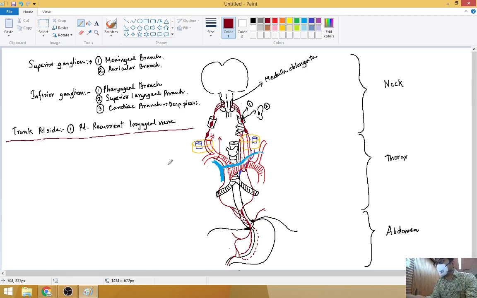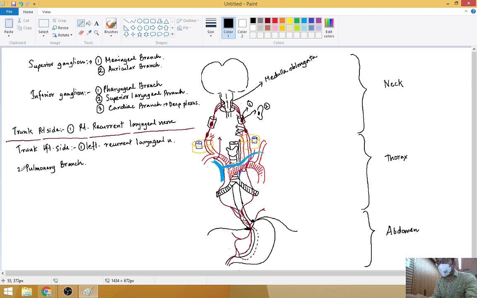Then in the thorax we will see the branches. So from the trunk on the left side, it is the left recurrent laryngeal nerve, here on the left side. Then commonly it will give the pulmonary branch.